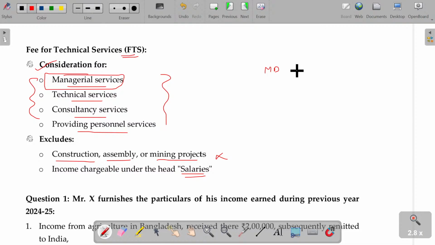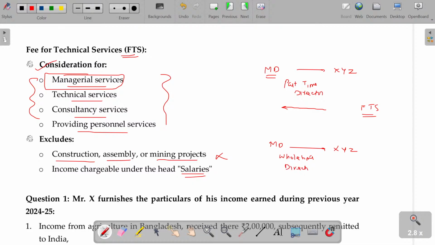Managing director of XYZ company. Say the MD in this case is a part-time director or honorary director. He visits now and then, gives consulting services and his own expertise for the XYZ company's development. In that case, whatever payment is made by XYZ to the MD will be considered as fee for technical services.